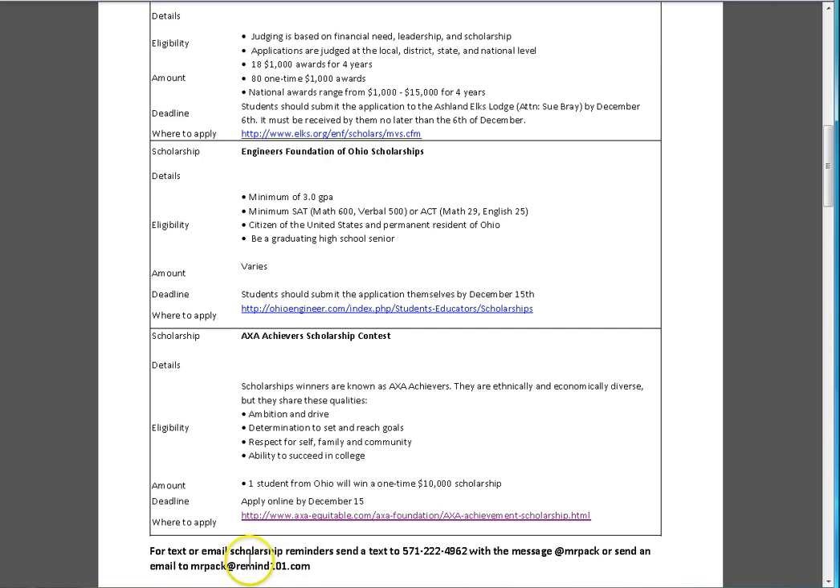Just a reminder, if you would like text or email scholarship reminders, you can sign up for our Remind 101 account down here at the bottom of that newsletter. We always keep that information. And again, our scholarship newsletter will be growing throughout the year, so please check back. We will always keep the most current version of that scholarship newsletter here on the guidance website.